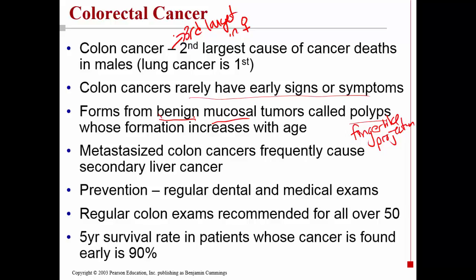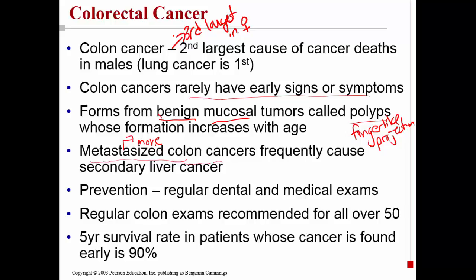What can happen next is you can start to form actually colon cancers which will metastasize. Metastasize means that they will move. They will move through the bloodstream, the lymphatic system, and they will land in another tissue and start growing there. And that's a trait that only occurs in cancer or transformed cells. This is not a trait of normal healthy cells.